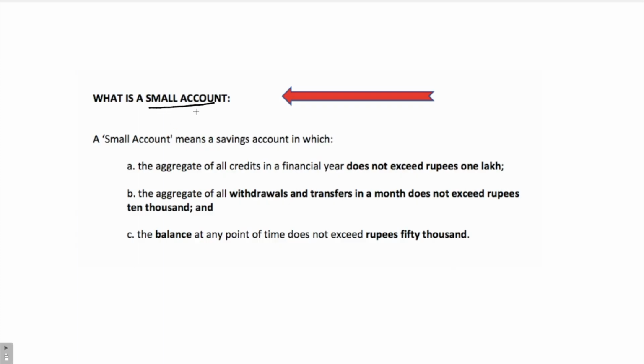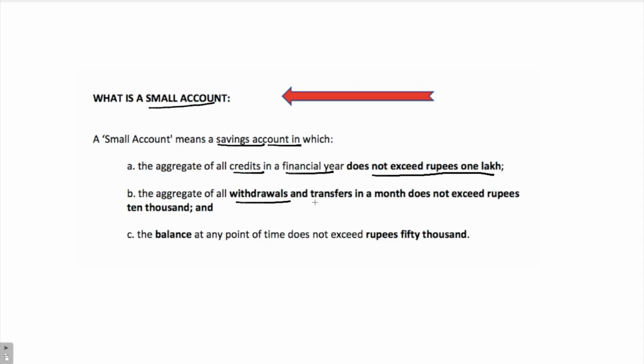Let's briefly talk about small account because it was mentioned, and so I thought it's only wise that we discuss briefly what is a small account and what are the provisions. It means a savings account wherein the aggregate of all credits does not exceed rupees 1 lakh in a financial year. So, in one entire financial year, if you have a small account, then you cannot have a credit or a deposit of more than rupees 1 lakh.